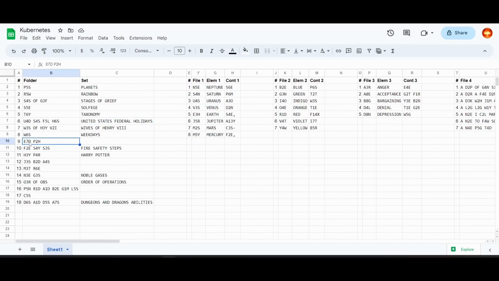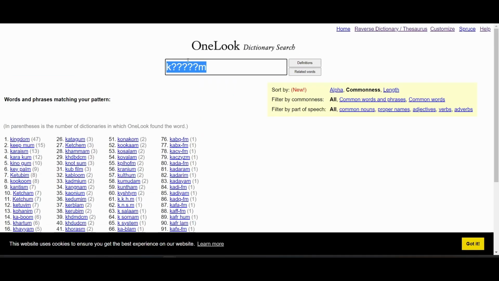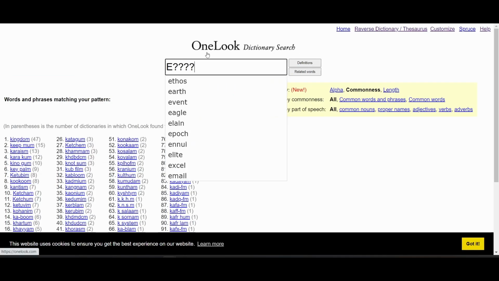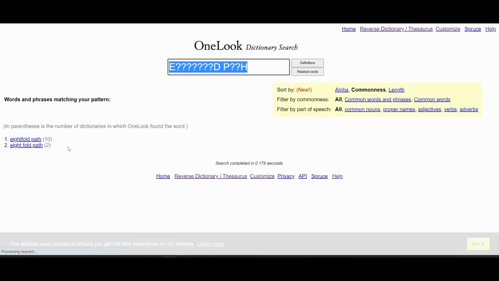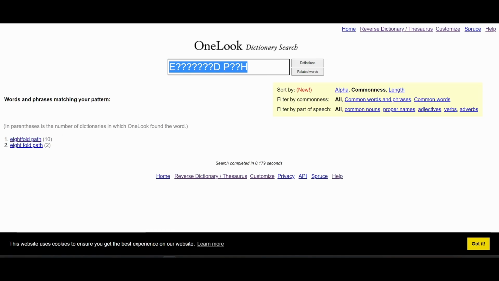In fact, maybe this might give me something. A7GP2H. 8 volts path. What is that? I've never heard that before.